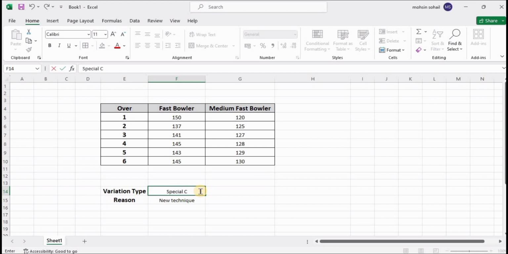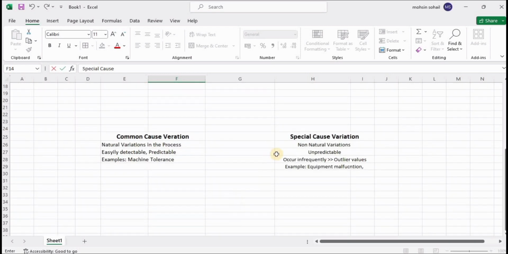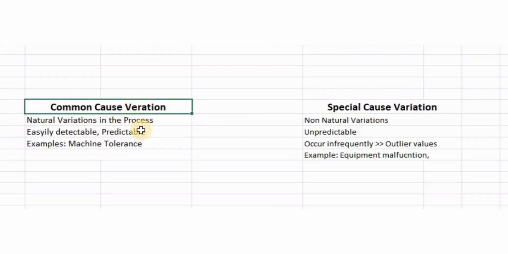So we can say that there are two types of variations: common cause variation and special cause variation. Now let's talk about them one by one. First, we will talk about common cause variation. Common cause variation represents the natural variability present in any process. We can easily detect them using statistical measures such as standard deviation. Examples include variations due to machine tolerance, raw material quality, or environmental factors.